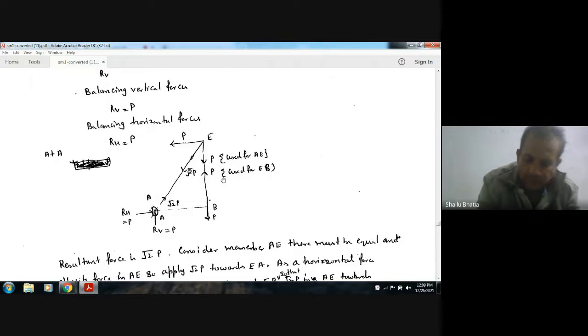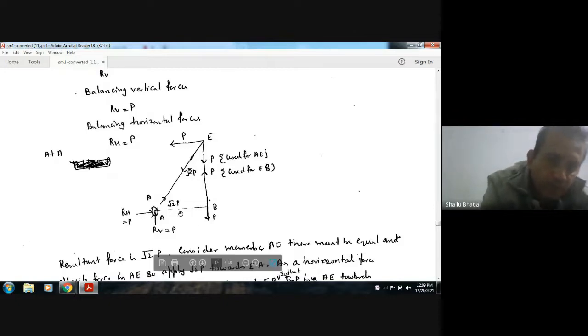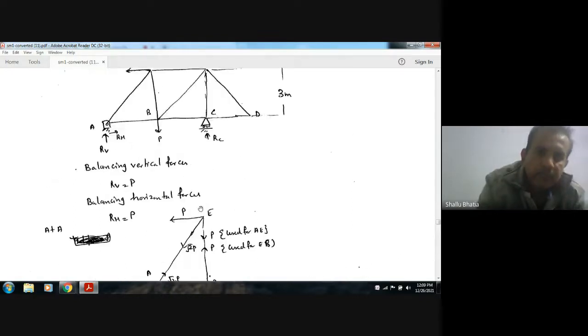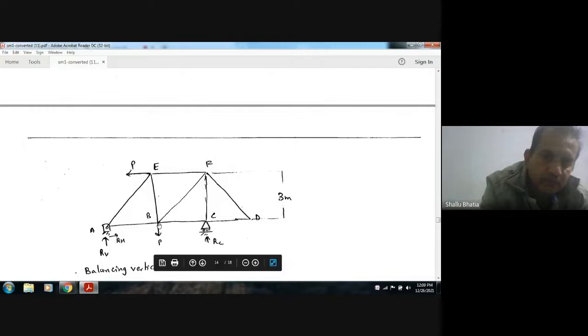And there will be no force in this member, because this force has been used here, and this is balanced by this. So in member AB there will be no force. And in all the other members, in this member, in this member, and so on, there will be no force because RC is zero, so there is no force to balance any of the forces.